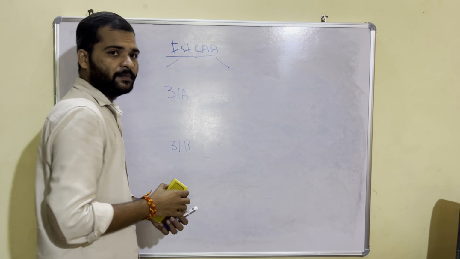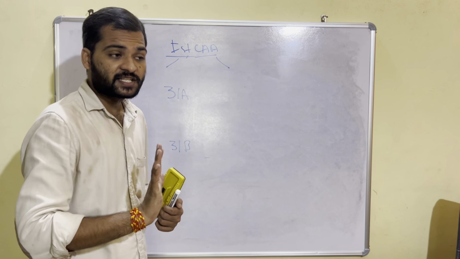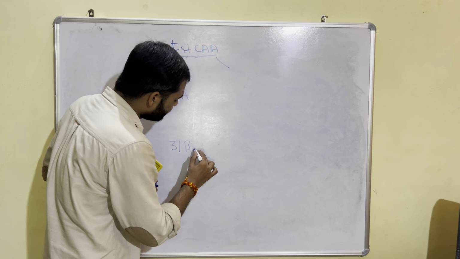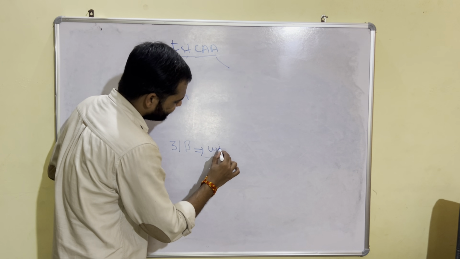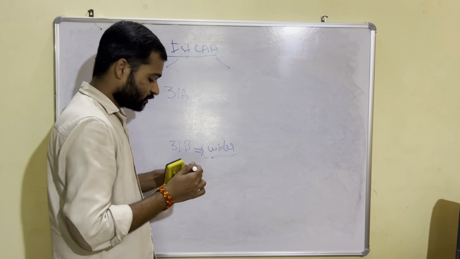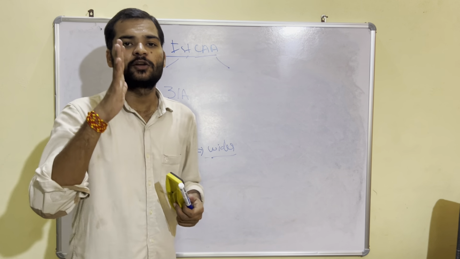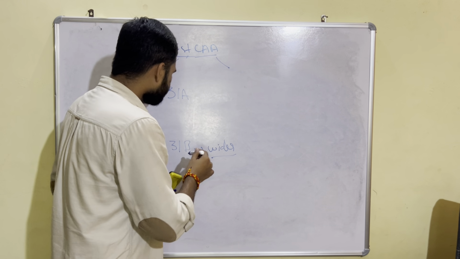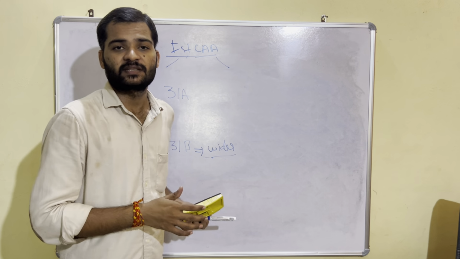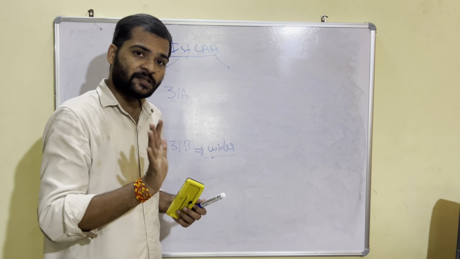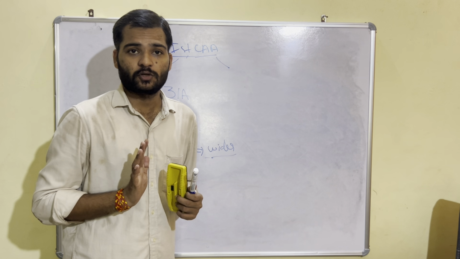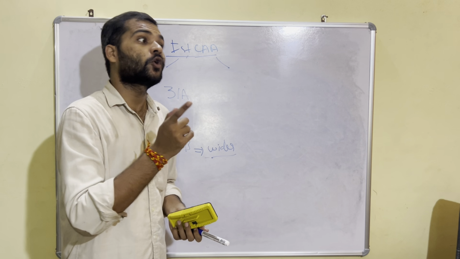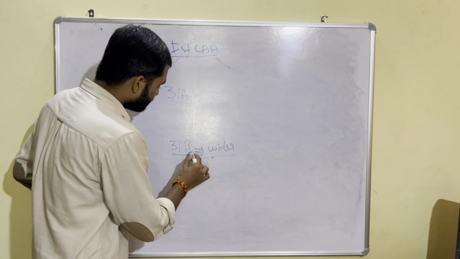So the Article 31A clearly mentions the 5 grounds. There is no 6th ground. Clearly mentions the 5 grounds. But Article 31B is more wider. Why is it more wider? Because it states that any law, which means there is no constraint on the Article 31B. There are no grounds mentioned here. In 31A, these were the 5 grounds on which government has to bring the law. If government goes beyond these objectives, then that law may be challenged. But here, in the 31B,